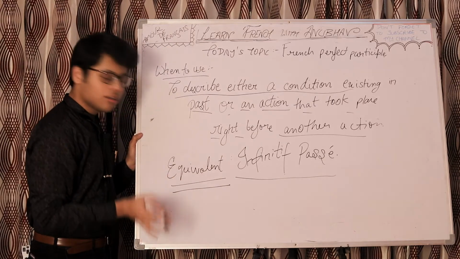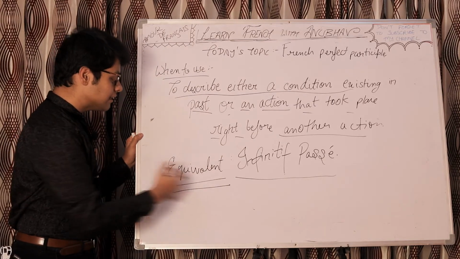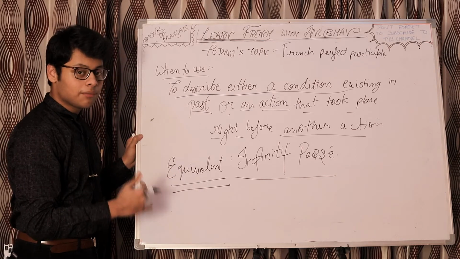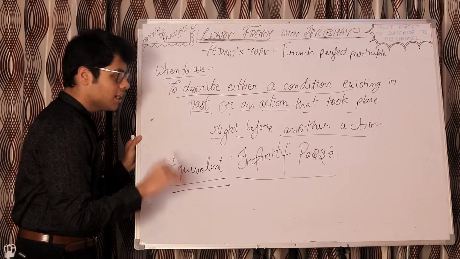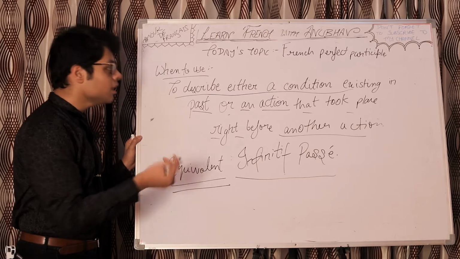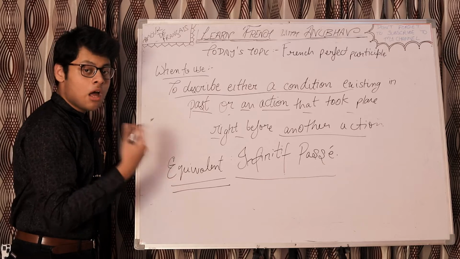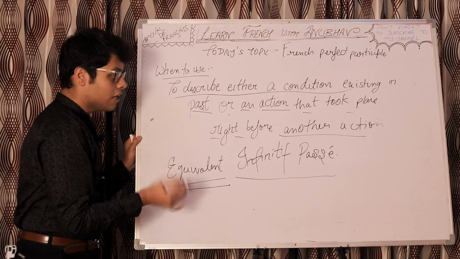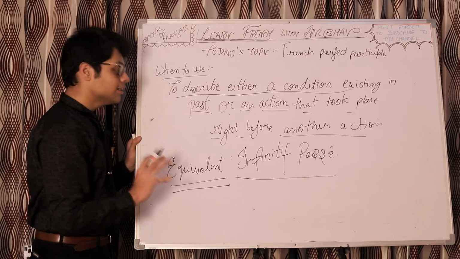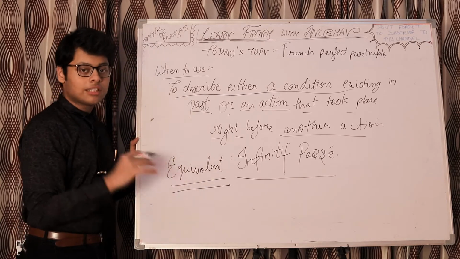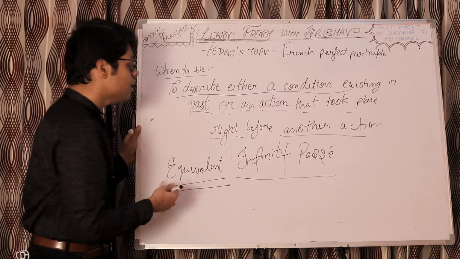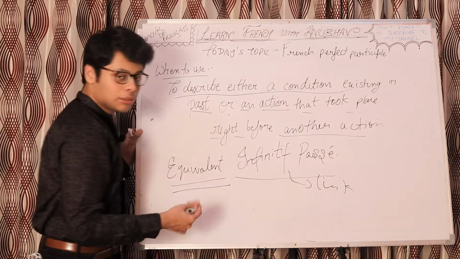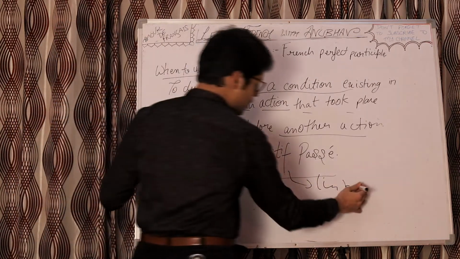Now, equivalent. What I mean here by saying equivalent is that infinitive passé and French perfect participle can be used interchangeably. Like in the sentences where infinitive passé is applicable, there French perfect participle can be used, or in the sentences where French perfect participle is used, infinitive passé is also an alternative. So it's an equivalent. They have a similar use and they can be used in the same manner. The links are in the description. This tense we have already discussed, so you can watch it. Links in description.